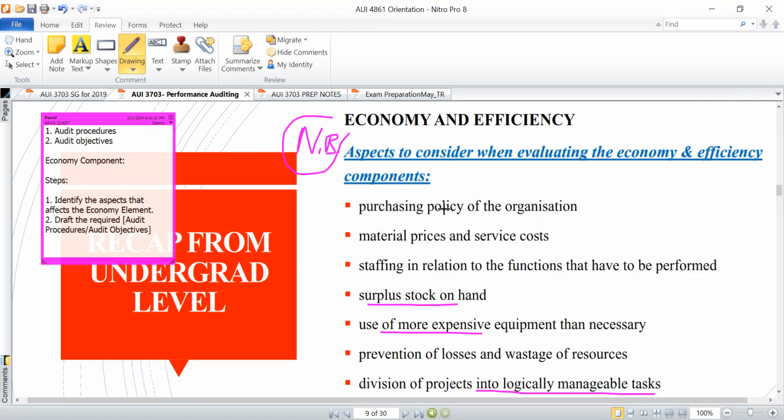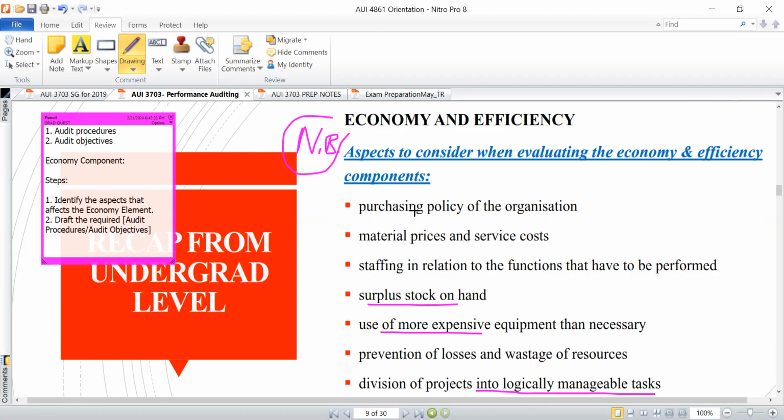Right. So number one aspect is the purchasing policy of the organization. That's one aspect you need to consider, especially if you are dealing with the economy element. Remember, I've combined these two, economy and efficiency, but as I'm reading them, I can clearly tell you whether a particular aspect is more relative to the economy element or the efficiency. So with the first one, this is more relative to the economy element. Number two, material prices and service costs. Again, it's more relative to the economy element.